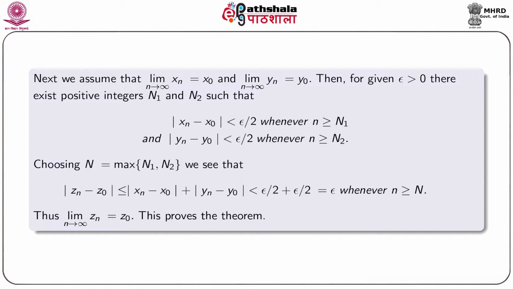Now choosing N equal to maximum of n1 and n2, we see that modulus Zn minus Z0 is less or equal to modulus xn minus x0 plus modulus yn minus y0, that is less than epsilon by 2 plus epsilon by 2 equal to epsilon whenever n is greater or equal to capital N. This implies that limit n tending to infinity Zn is equal to Z0. This proves the theorem.